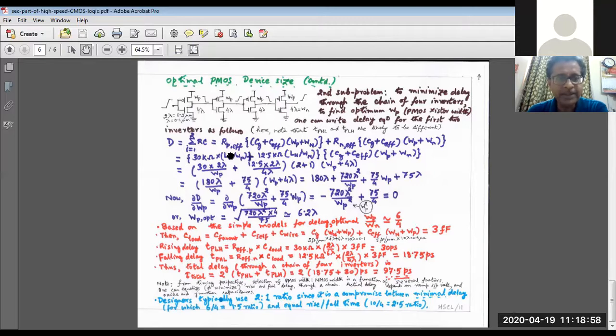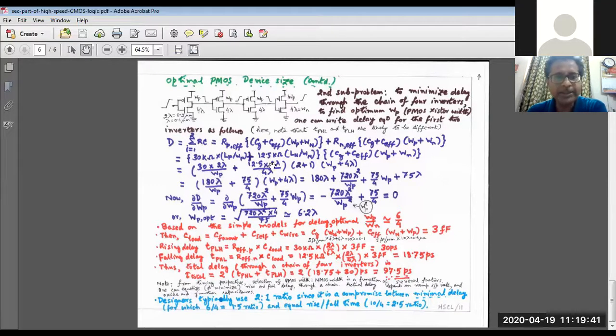So first, if it is the effective resistance of the PMOS transistor, it is 30 kilo ohm multiplied by L_P by W_P. Remember that for all the transistors, the channel lengths are the same, that is 2 lambda or 0.1 micrometer. So for all the PMOS and all the NMOS transistors, the channel length is the same, namely 2 lambda or 0.1 micrometer. For the PMOS effective resistance, this is 30 kilo ohm multiplied by L by W of the PMOS transistor. What is L by W? W_P we do not know, so we write L_P as 2 lambda, so 2 lambda by W_P.